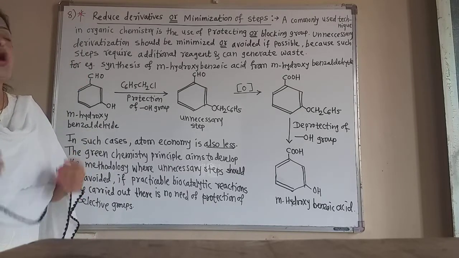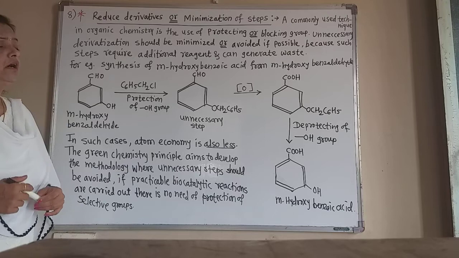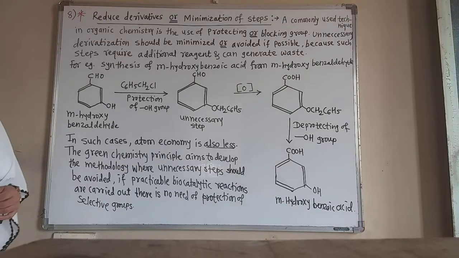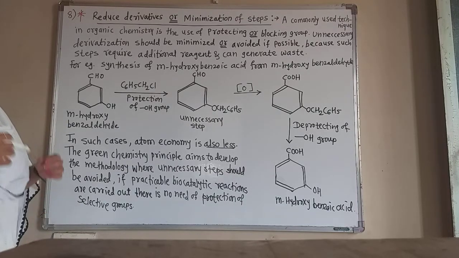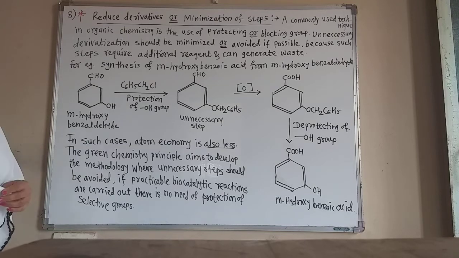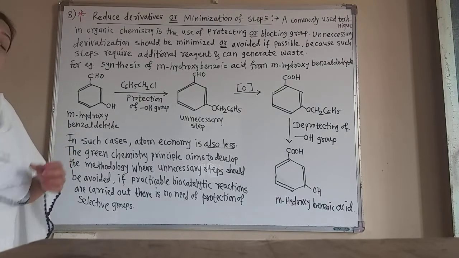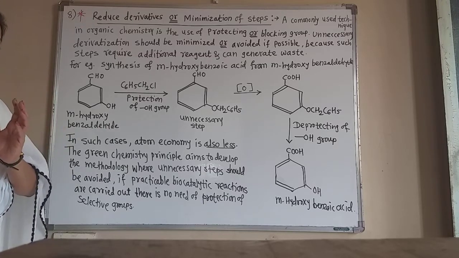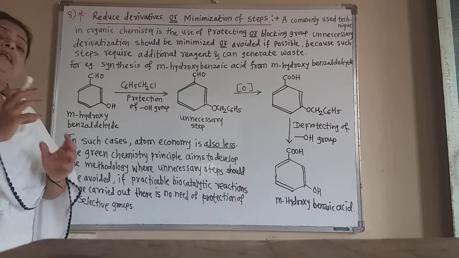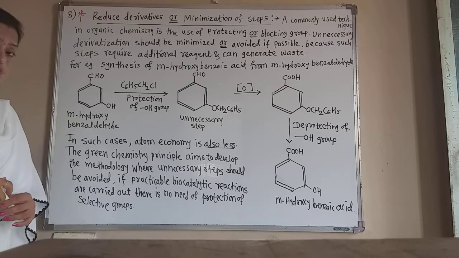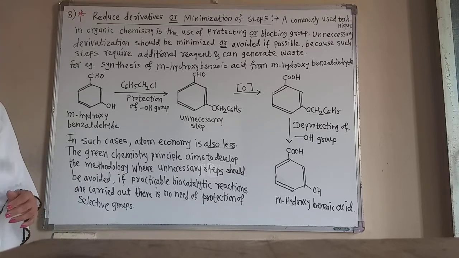A commonly used technique in organic synthesis is the use of protecting or blocking groups. That is, we have to protect one functional group and carry out the reaction of another functional group only. This can often occur in the synthesis of organic chemistry.